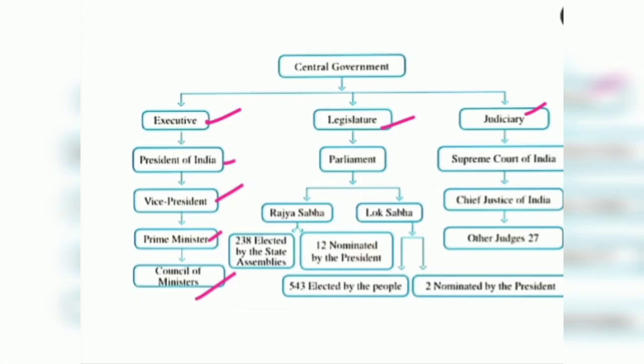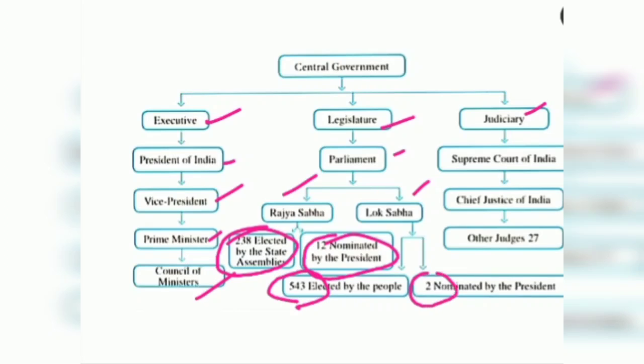Under the legislature, parliament is there. Legislature is otherwise known as parliament. It consists of two houses, Rajya Sabha and Lok Sabha. In Rajya Sabha, 238 members are elected by the state assemblies and 12 are nominated by the president, so totally 250 members. Lok Sabha has totally 545 members: 543 elected by the people, and two nominated by the president.